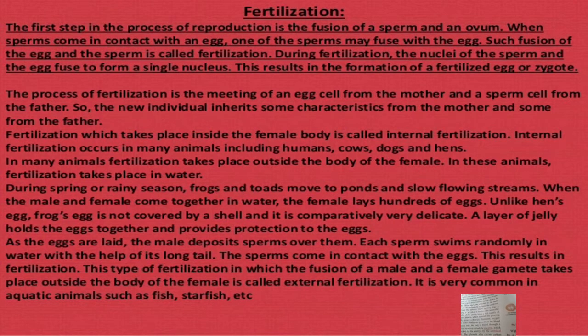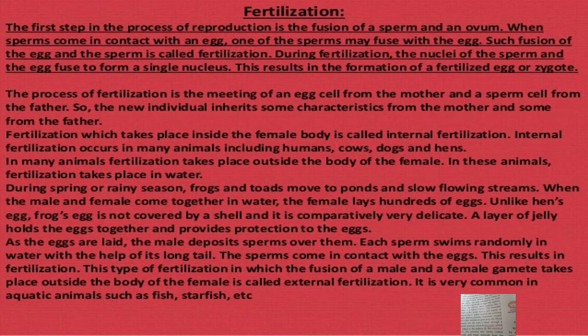Fertilization which takes place inside the female body is called internal fertilization, and fertilization which takes place outside the female body is called external fertilization. As the eggs are laid, the male deposits sperms over them.